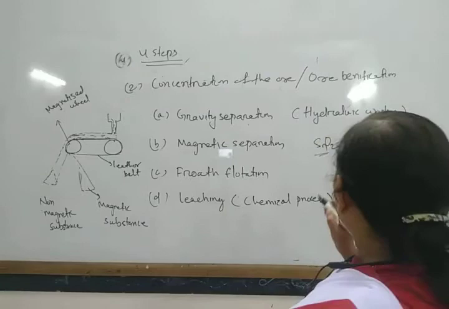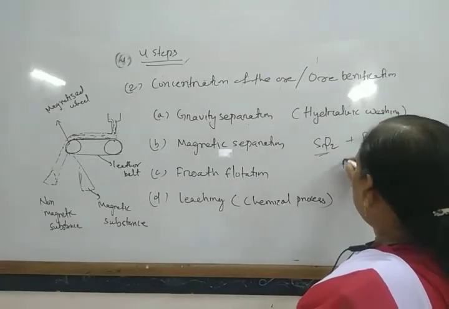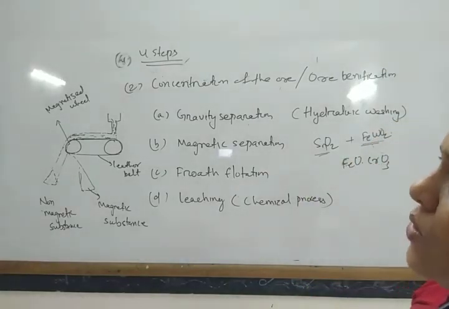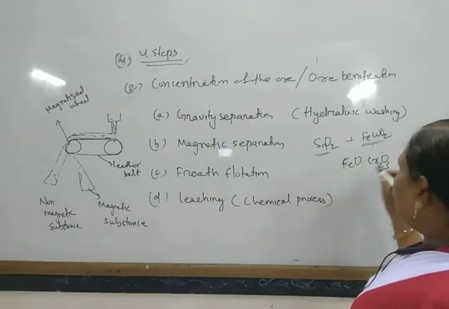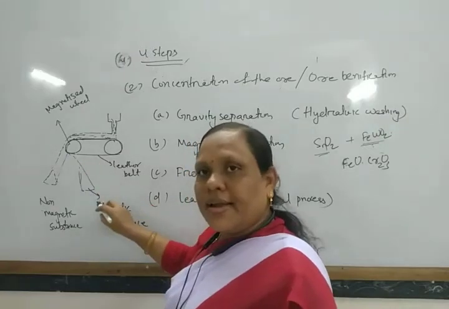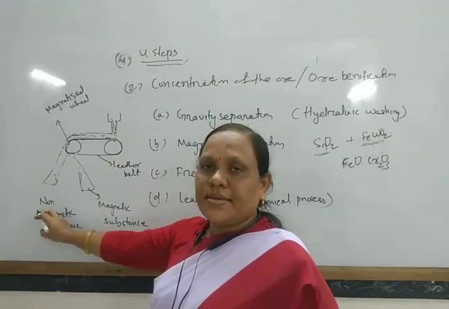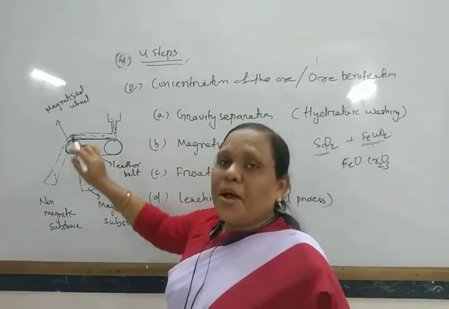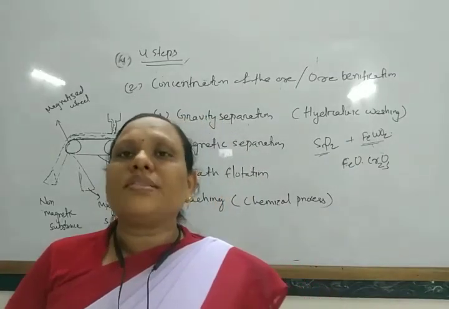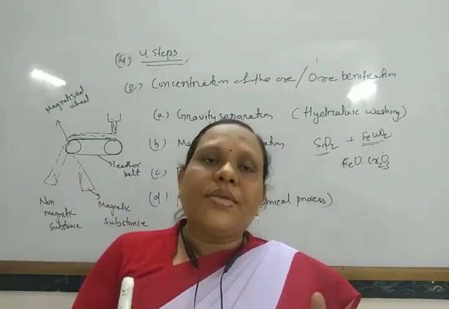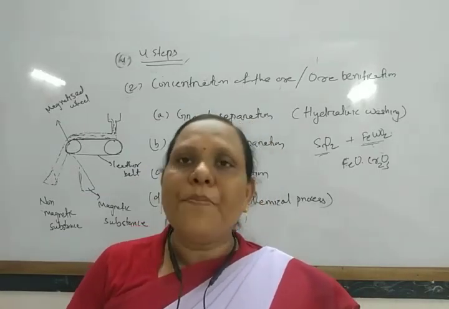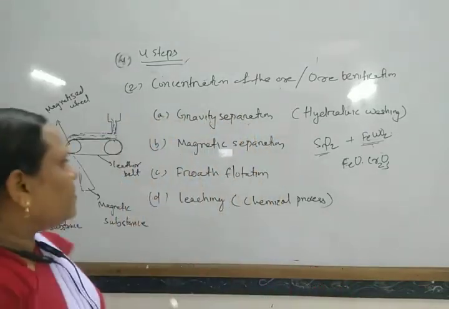Similarly, suppose ferrochrome ore, FeO and Cr2O3, is there, and it contains some earth impurities also. Then the magnetic substance, the ore, is collected here and the earth impurities are collected here. This is known as the magnetic separation method. In magnetic separation, it is generally used for ores where the impurity and the ore are differentiated by their magnetic behavior.